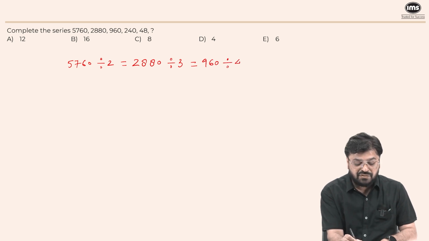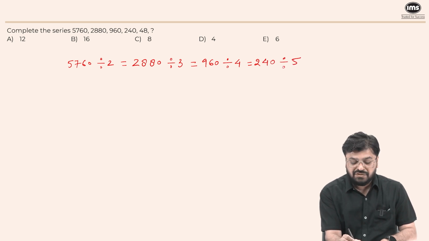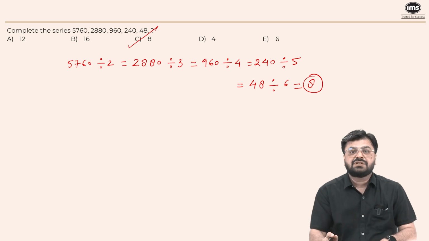960 divided by 4 will give you 240. 240 divided by 5 is 48. 48 divided by 6 is equal to 8. So answer option C is the right answer.